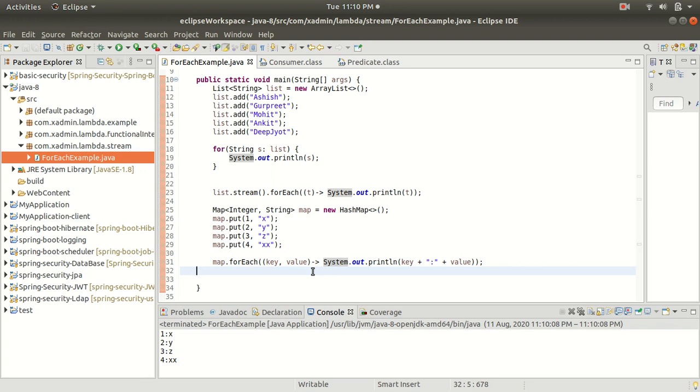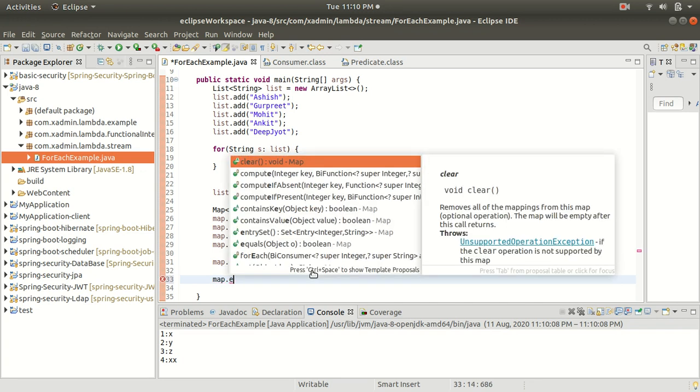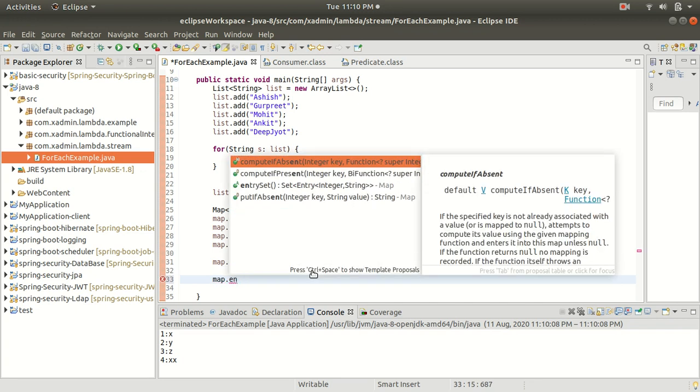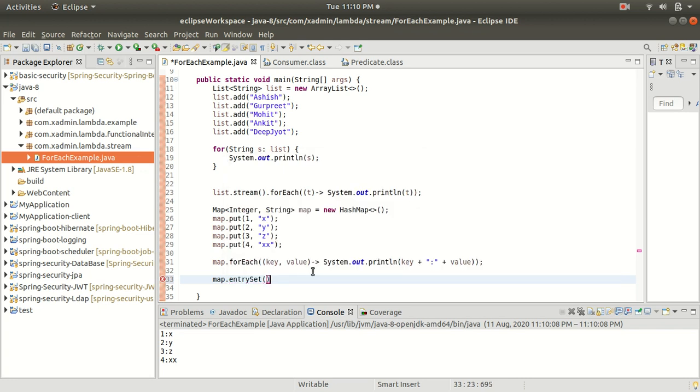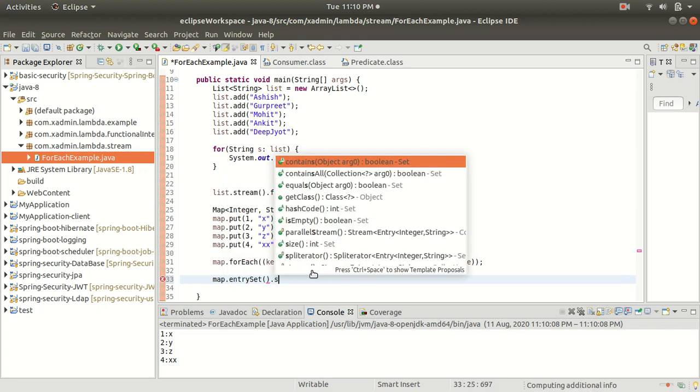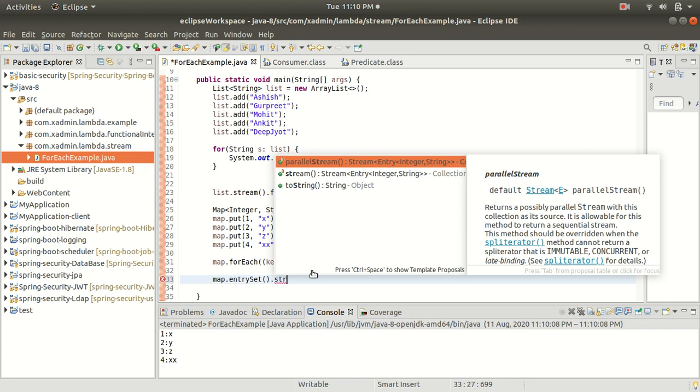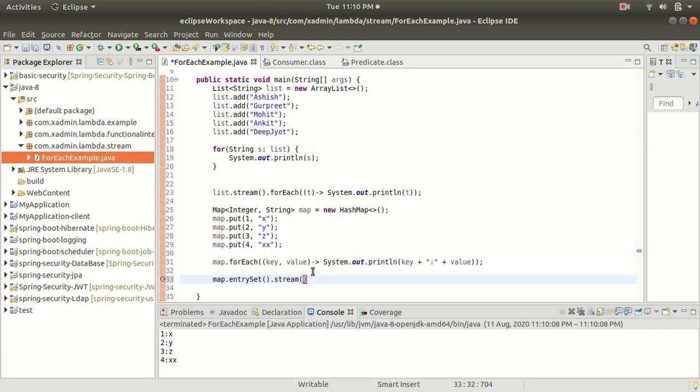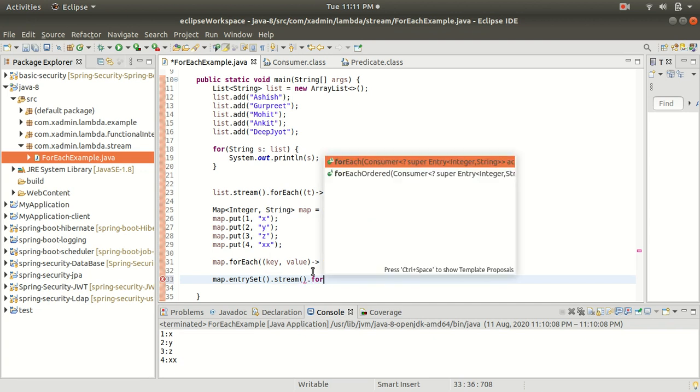For that, first I have to change the map to a stream. Map dot entrySet. I am going to call entrySet to get all the entries of the map, and then call the stream method to convert it into a stream, and then use the forEach method.